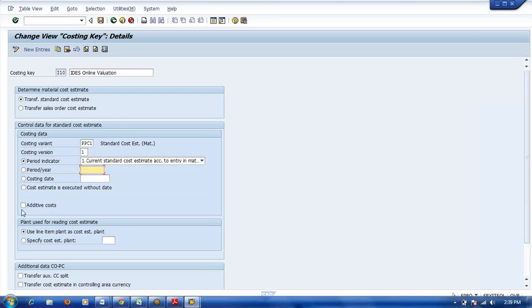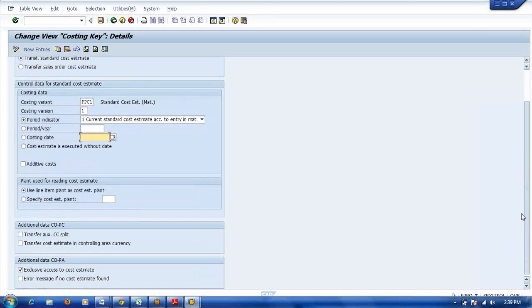Okay, here additive cost. You want to see the additive cost also or not. Additive cost means apart from manufacturing cost, the transportation cost will also be included. If you select additive cost, that additive cost you can also see in the COPA module.